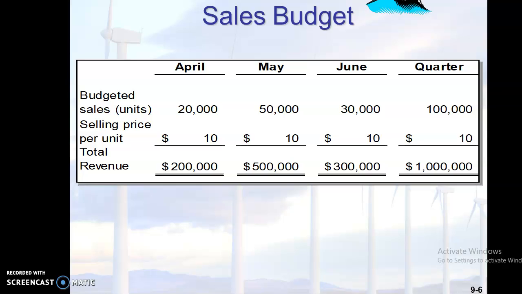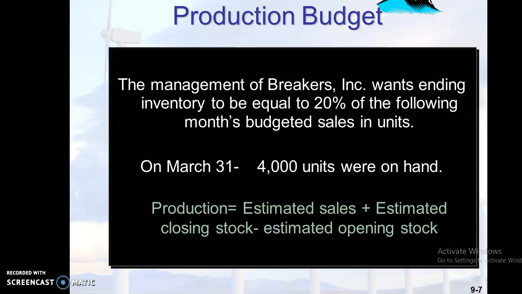Three months, then quarterly budgets and half-yearly budgets can be prepared. There will be a selling price for that. Is any revision of the selling price needed? They can identify that also. Number of units into selling price gives you the total revenue from the sales budget. This is the foremost sales budget. Then this budget will go to the production manager's desk, and the production manager will consider two more things related to sales.